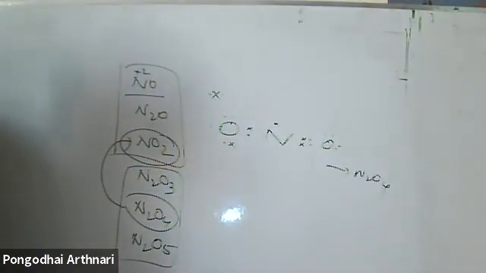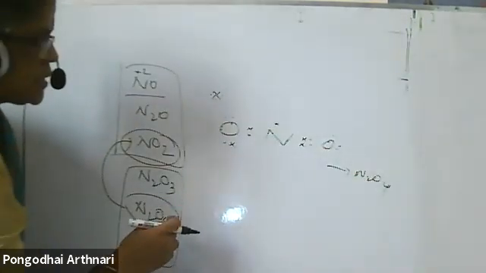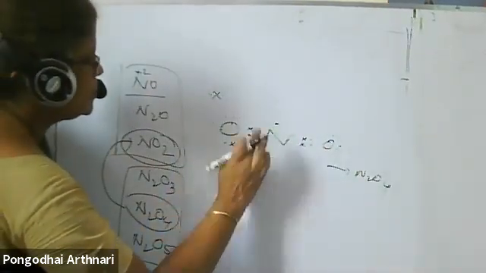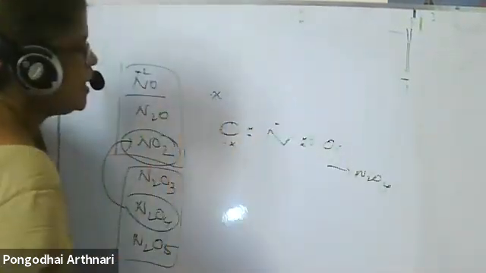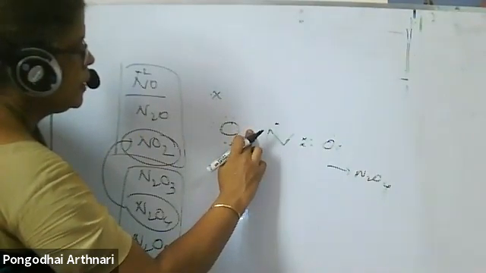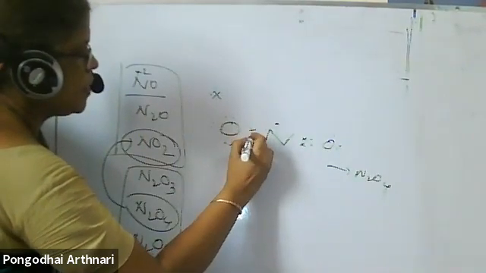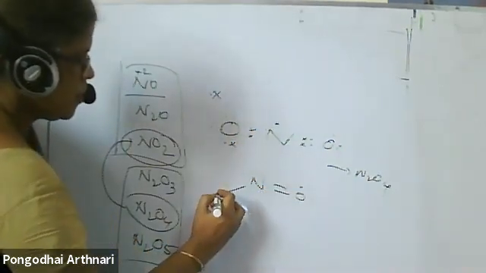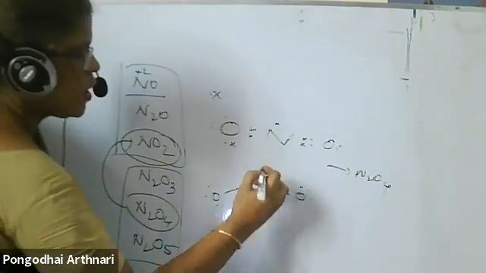Then what is the resonating structure of this NO2? This is one odd electron now. Therefore, what happens? Double bond. Actually, I have to write it this way: double bond with single bond, with the odd electron.